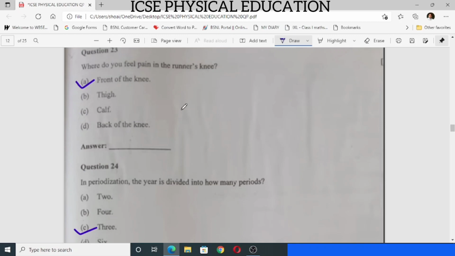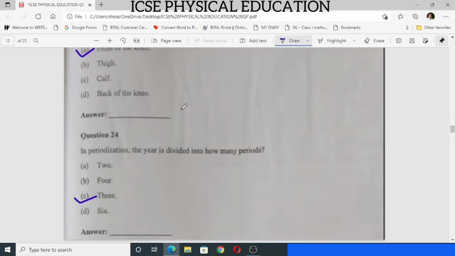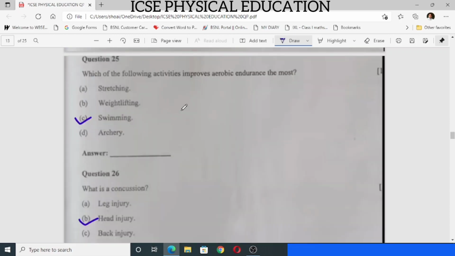24, in periodization the year is divided into how many periods? 3. 25, which of the following activities improve aerobic endurance the most? Answer is swimming. Question number 26, what is a concussion? The answer is head injury.